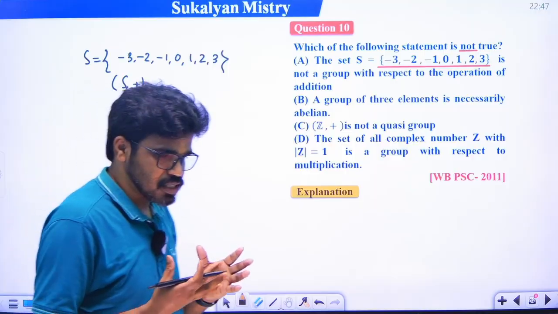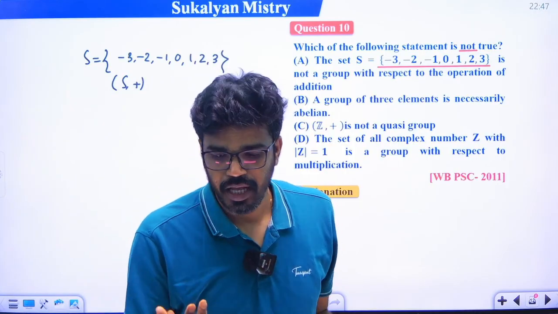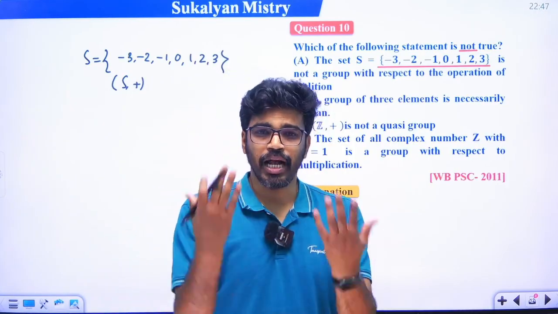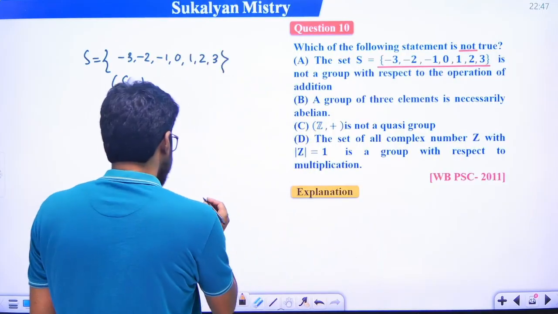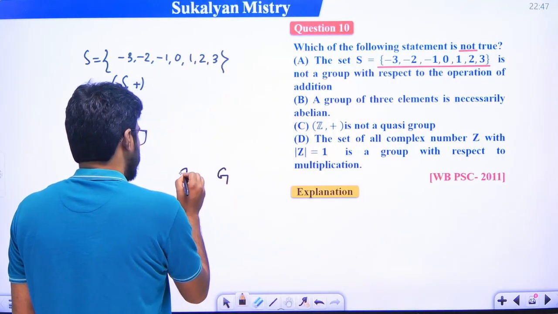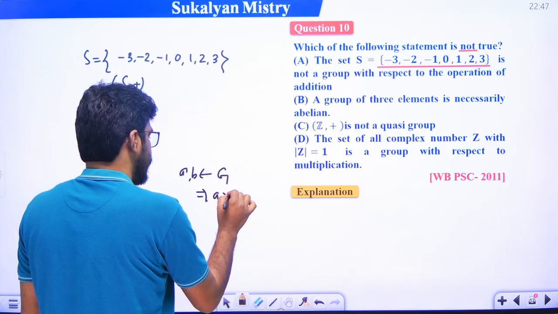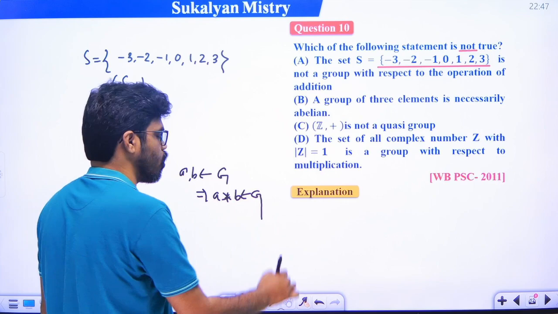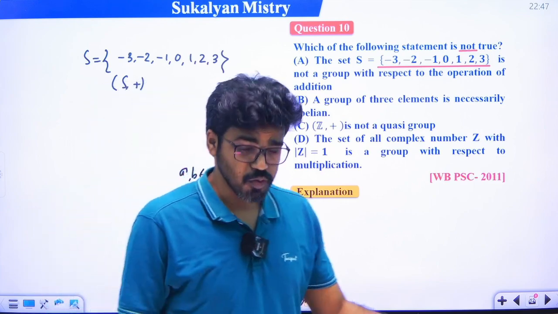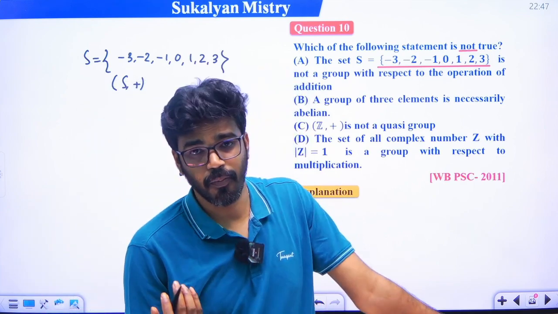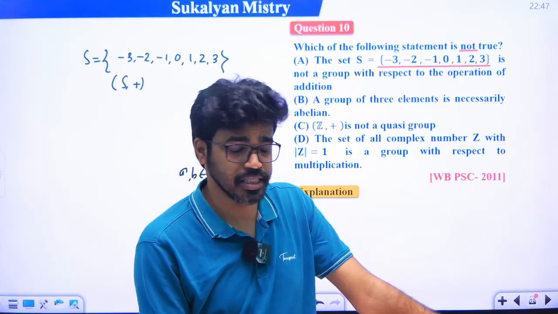Closure property means we take two elements from this set. If we apply the binary operation, that is, suppose we consider two elements A and B from the non-empty set G, and this implies that A star B also belongs to G, then we say star is a binary operation on the non-empty set G, right?